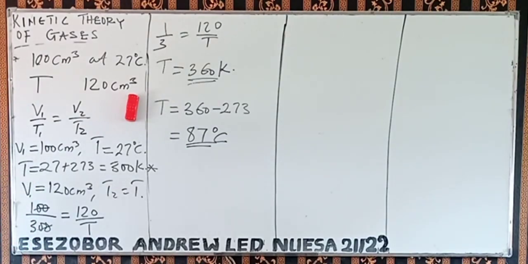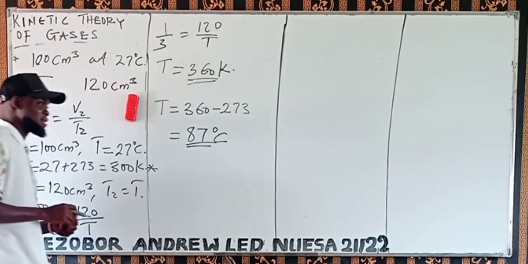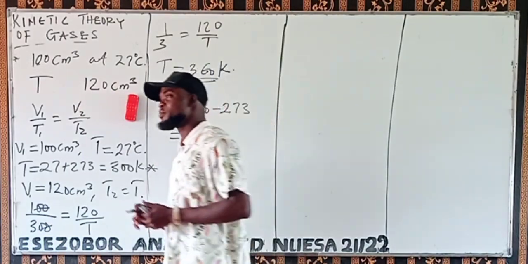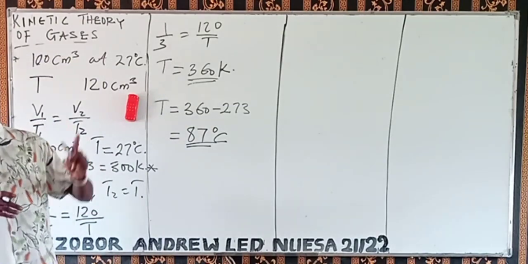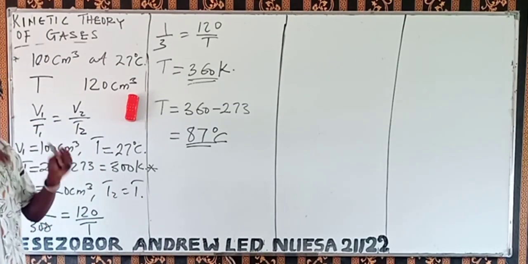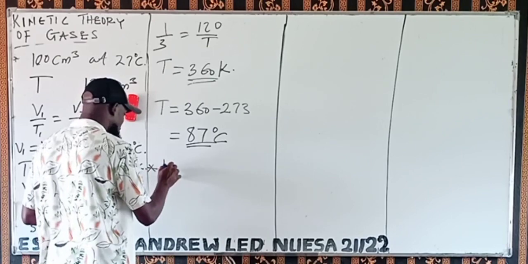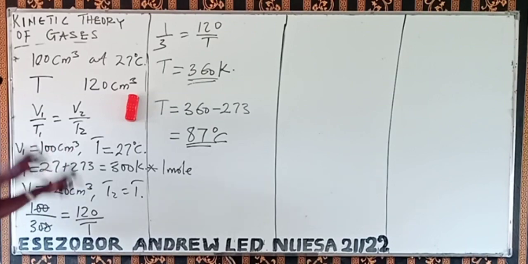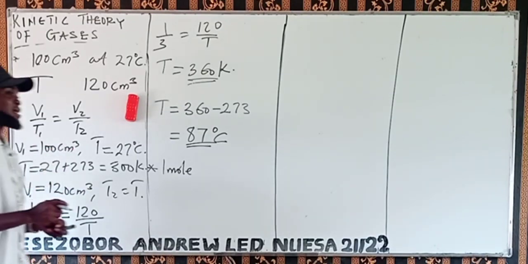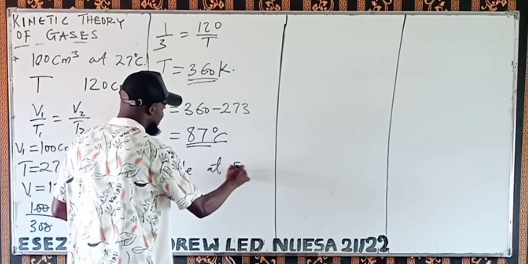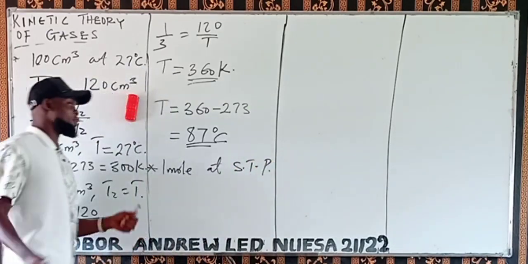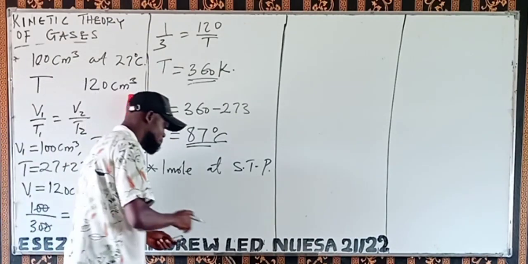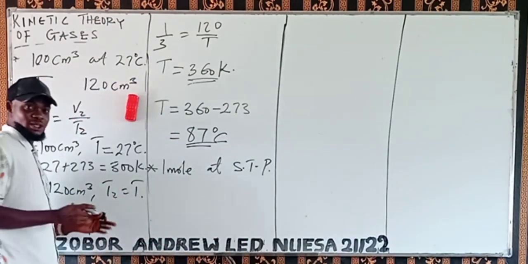Now, let's look at another question. Calculate the volume of 1 mole of an ideal gas at STP. Now, how do we solve this question?